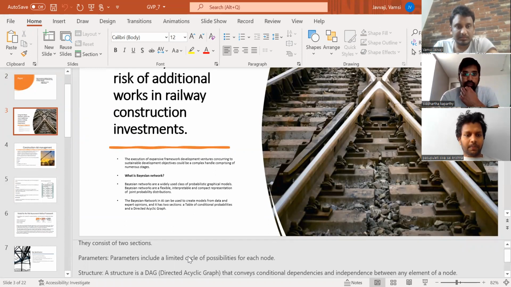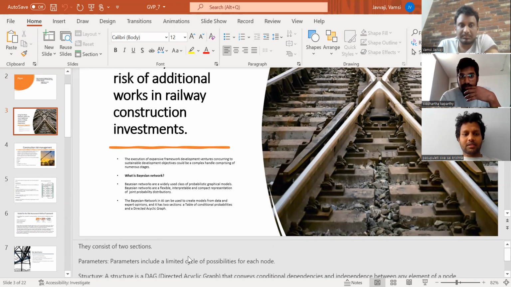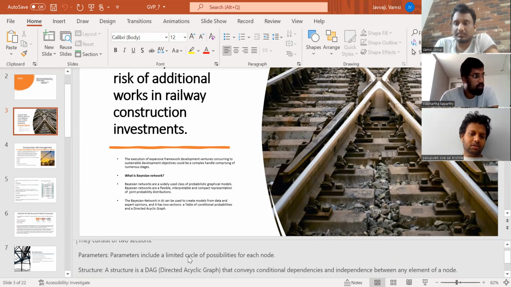Coming to the Bayesian network. What is a Bayesian network? Bayesian networks are widely used as a class of probabilistic graphical models. They are a flexible, interpretable, and compact representation of joint probability distributions. Bayesian networks use probabilities like P of A given B and P of B given A. The general Bayes rule is defined as P(A|B) = P(B|A) × P(A) / P(B). This is known as the general Bayes rule.